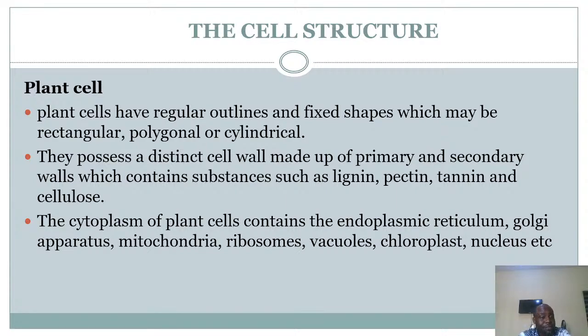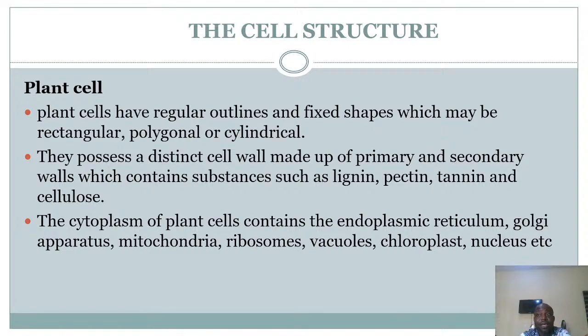Number 3, the cytoplasm of the plant cells contains endoplasmic reticulum, Golgi apparatus, mitochondria, ribosomes, vacuoles, chloroplast, and nucleus. Within the space surrounded by the cell membrane or plasma membrane, called the cytoplasm, they contain these cell organelles such as endoplasmic reticulum, Golgi apparatus, mitochondria, ribosomes, vacuoles, and chloroplast, including the nucleus. These are some of the structures or the makeup of the plant cell.